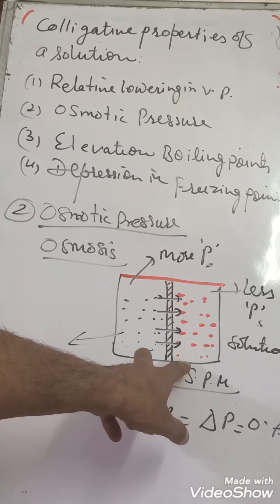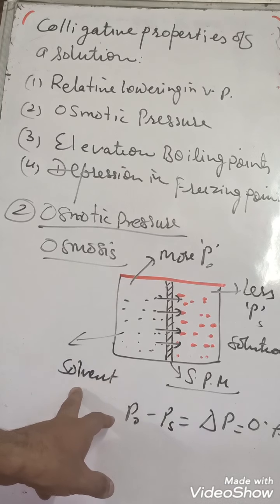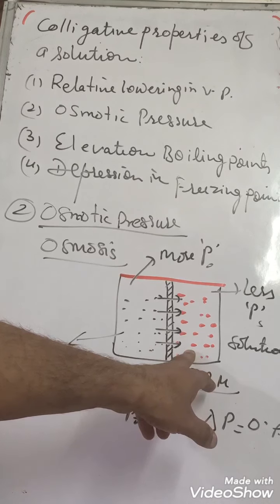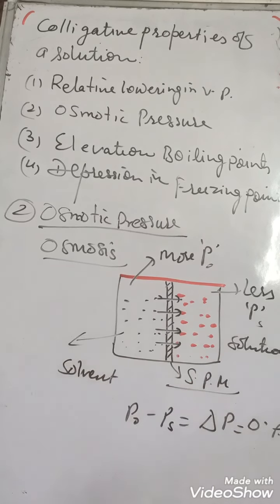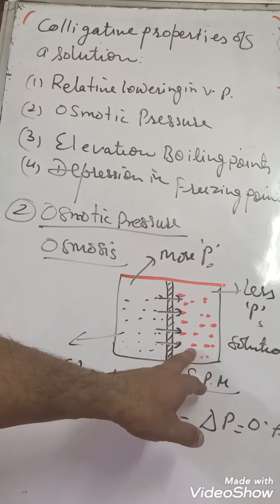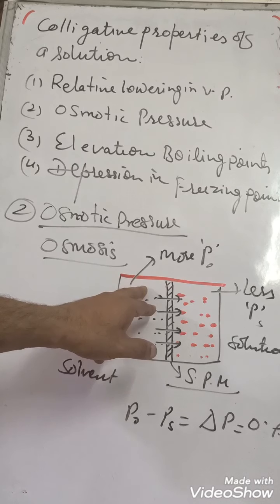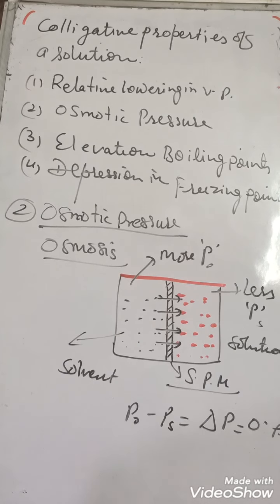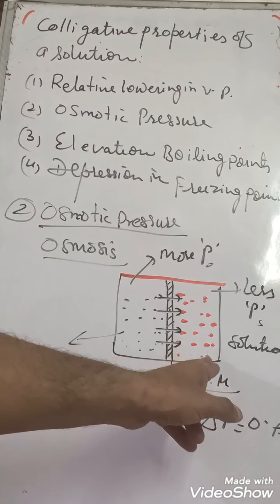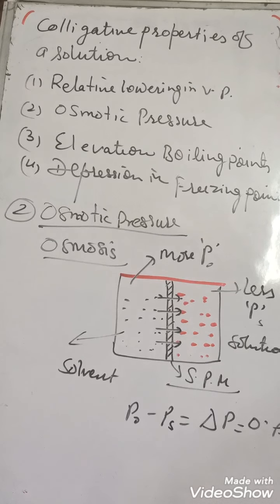How can we prevent this osmosis? And osmosis, you know, takes place until the pressure on both sides is equal. Remember, osmosis will continue until the pressure on the solution side and the pressure on the solvent side become equal. So suppose here pressure 2, here pressure 1, so what is the difference of pressure? 1. So this will flow until here it also becomes 2. So this difference in pressure is known as osmotic pressure.